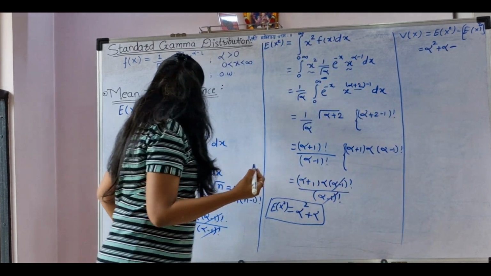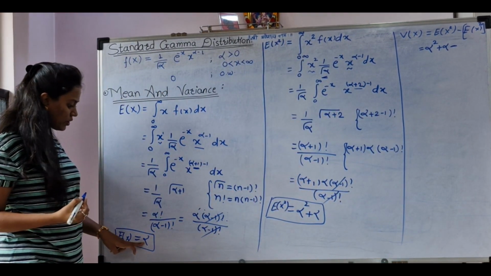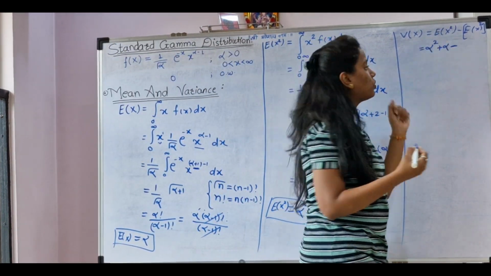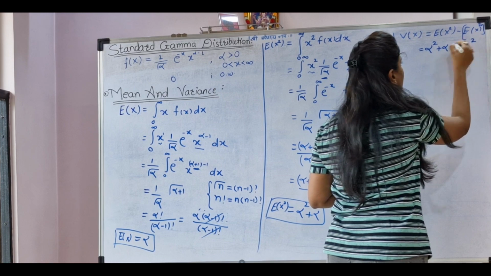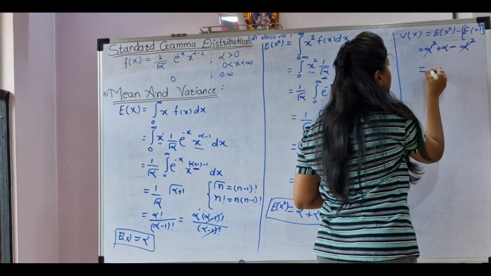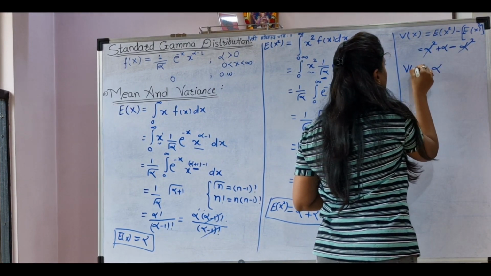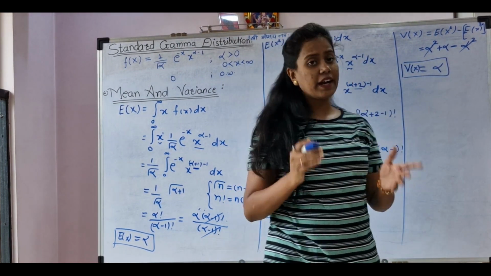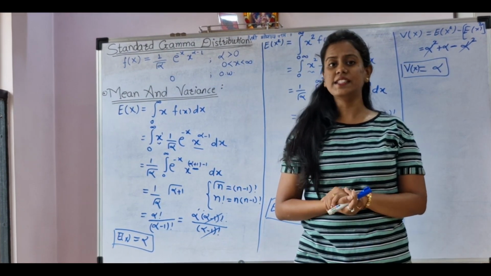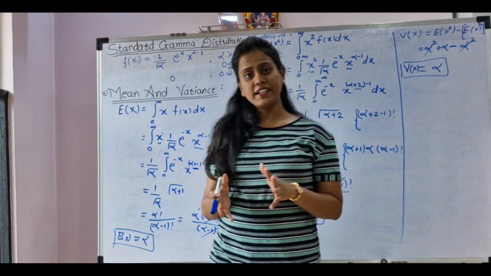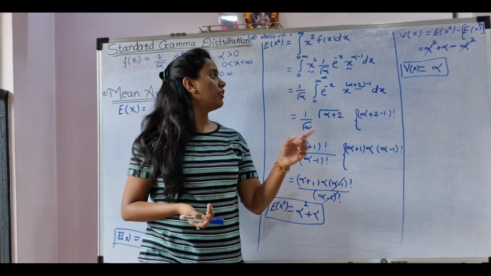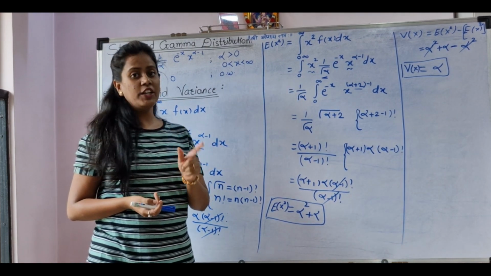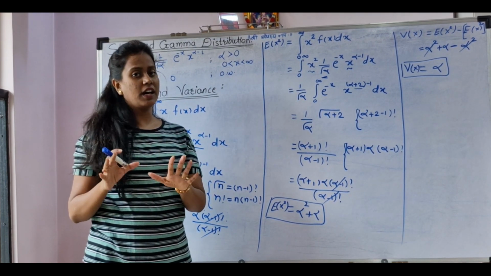Expectation of x we have calculated, it is alpha, but we have to take its square, so it is alpha square plus alpha minus alpha square. The alpha squares will get cancelled, and therefore variance of x for a standard gamma distribution is alpha. For standard gamma distribution, our mean and variance are the same. The value of mean and variance is alpha.